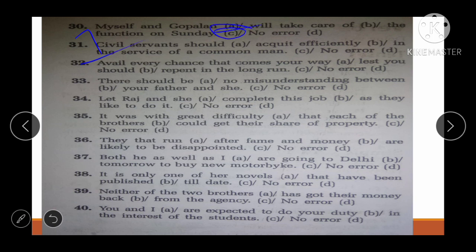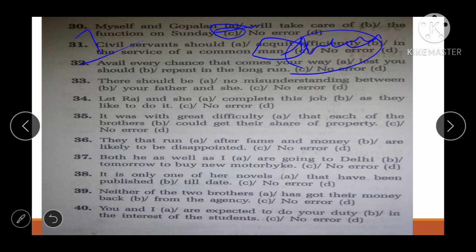Next one is, civil servants should acquit efficiently in the service of the common man. See friend, I told you about this acquit, right? What is the sentence? Civil servants should acquit, okay, themselves, right? Acquit themselves efficiently. Okay, so error will be in B part.